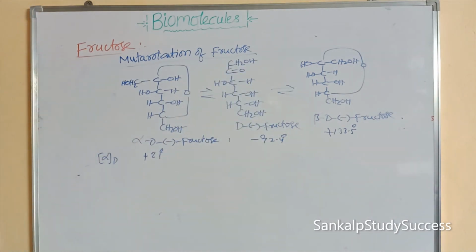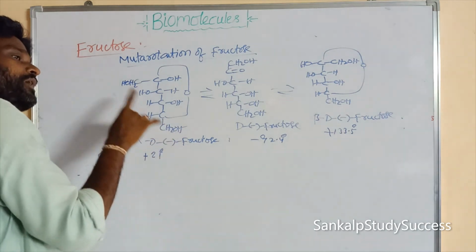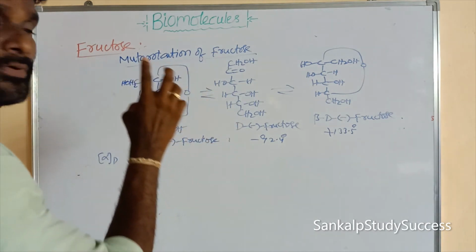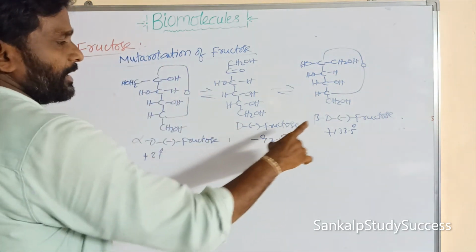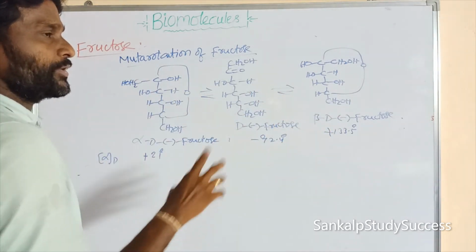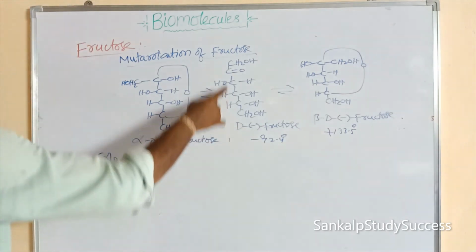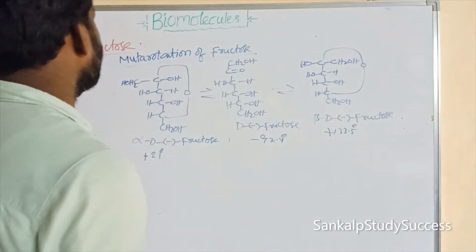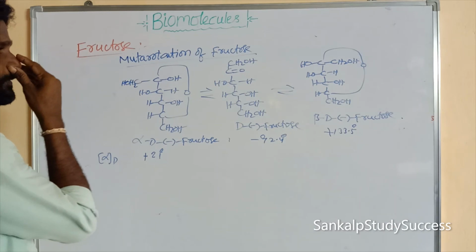Once again, the phenomenon of change in optical rotation of either isomer of fructose in aqueous solution to that of the equilibrium mixture is known as mutarotation of fructose.